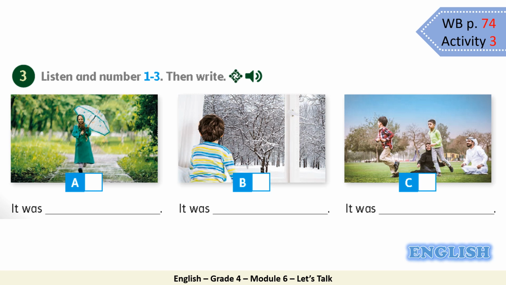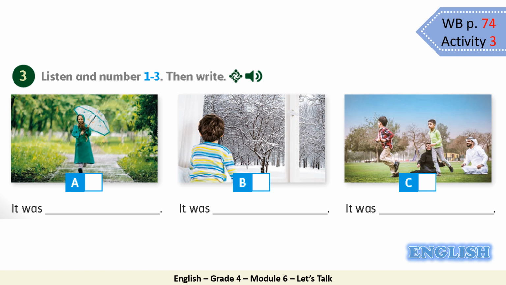What was the weather like yesterday? It was snowing all day. I had fun with my friends in the snow. What was the weather like this morning? It was raining. I wore my boots and took an umbrella. What was the weather like at the weekend? It was sunny. I went to the park with my family.